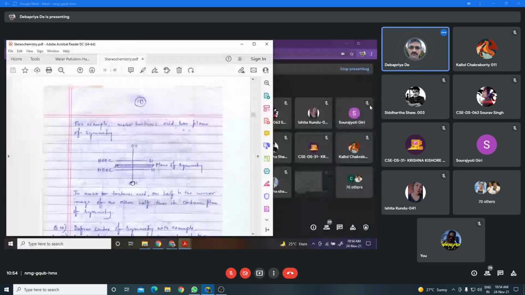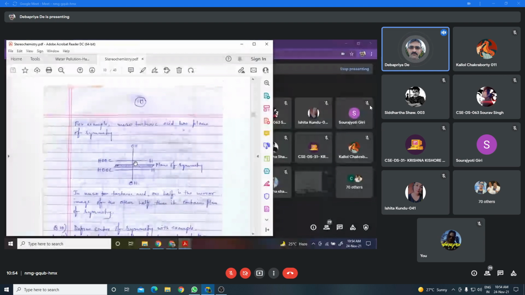And in meso-tartaric acid, if you draw this imaginary plane, it divides the molecule in such a way that this half is the mirror image of this half. That means meso-tartaric acid contains a plane of symmetry.